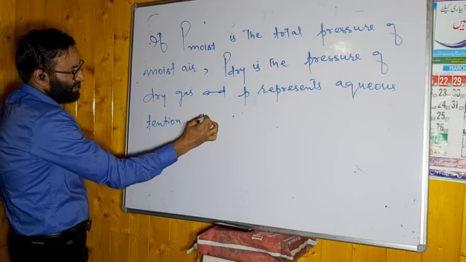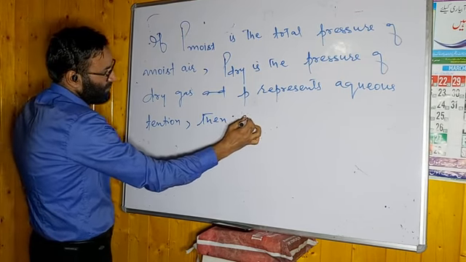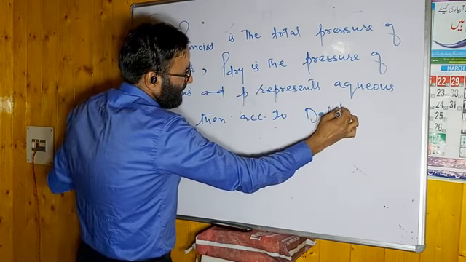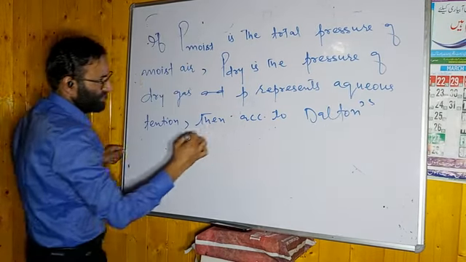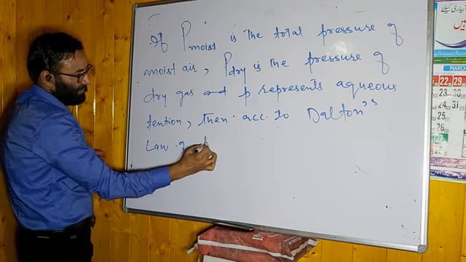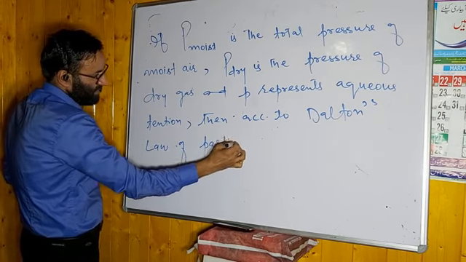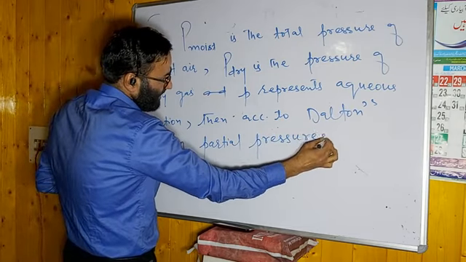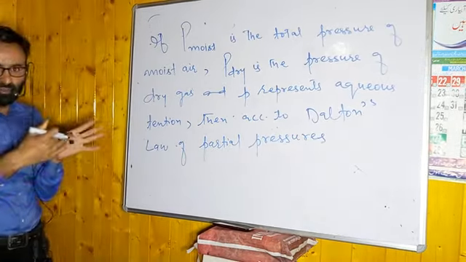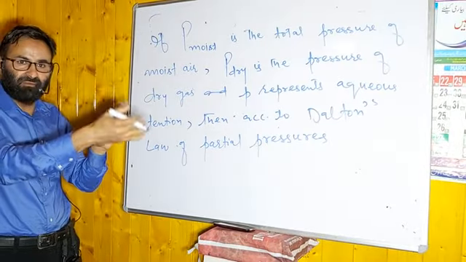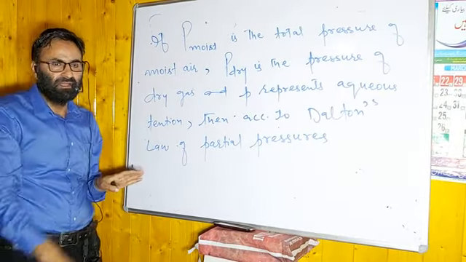Now we will apply Dalton's law of partial pressures. Then according to Dalton's law of partial pressures, जो total होगा, that is moist air, it will be the summation of pressure of dry gas and aqueous tension.